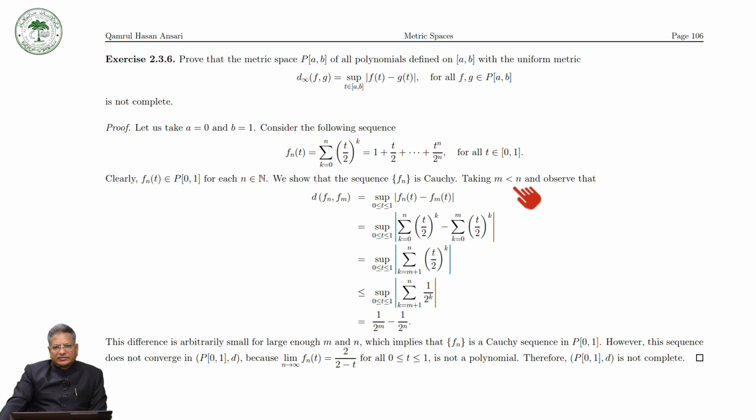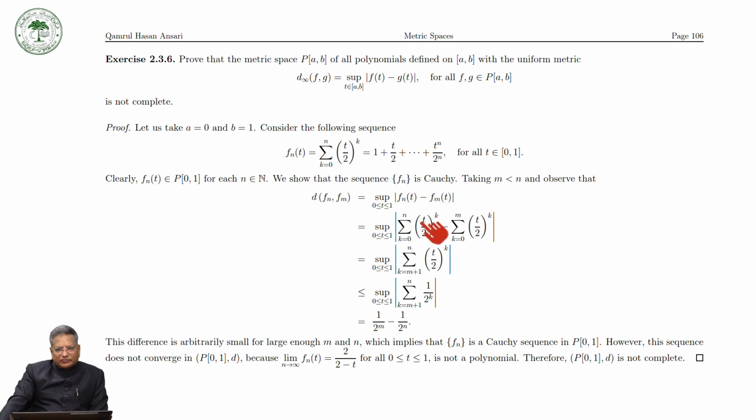Taking m less than n, we observe that d infinity(f_n, f_m) is equal to the supremum, taking t between 0 and 1, of |f_n(t) minus f_m(t)|, by the definition of the d infinity metric. Now f_n(t) is the sum over k from 1 to n of (t/2)^k, minus the sum over k from 1 to m of (t/2)^k. Since m is less than n, up to m all the terms cancel in the difference.